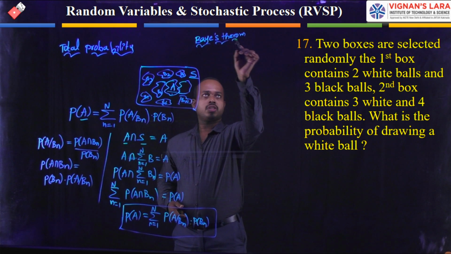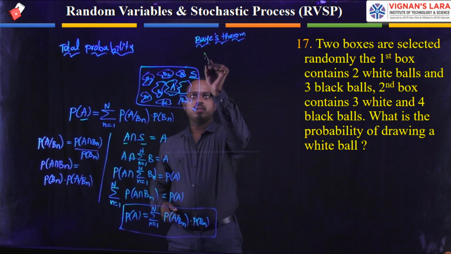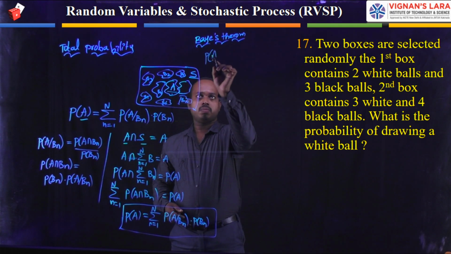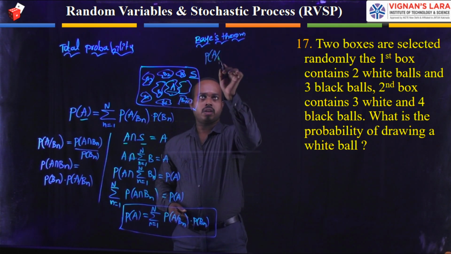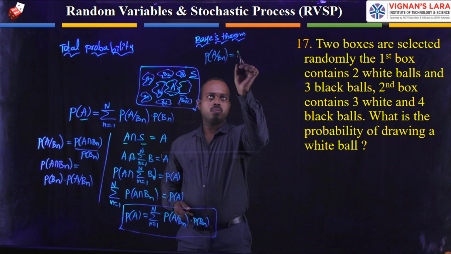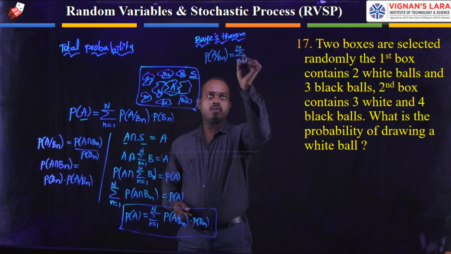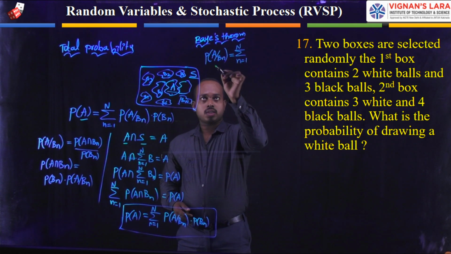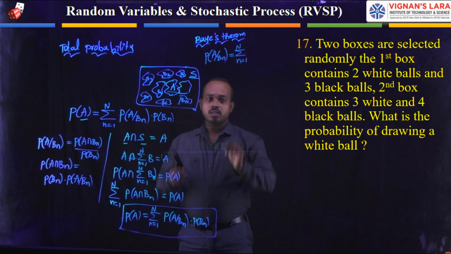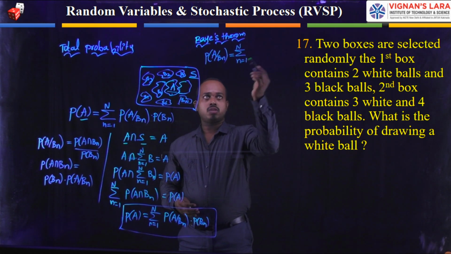According to Bayes theorem, we write the probability of a conditional event, the probability of A given Bn, is equal to summation of n equal to 1 to n. What is the conditional probability? Here, considering the left side, the quite opposite event we consider on the right hand side.